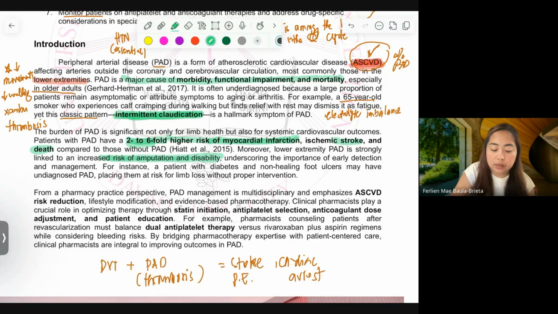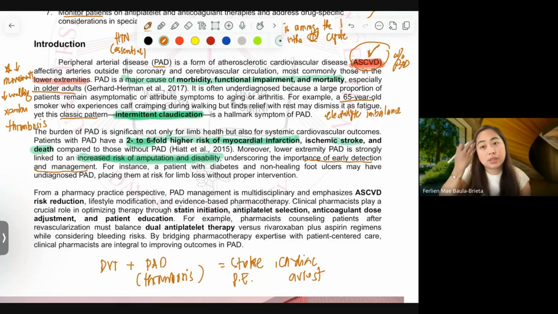And disability. Will you wait for amputation to happen before you conduct your counseling? So definitely not. That is why as soon as you have found out that the patient has coronary artery disease, make sure that PAD is also detected and managed.